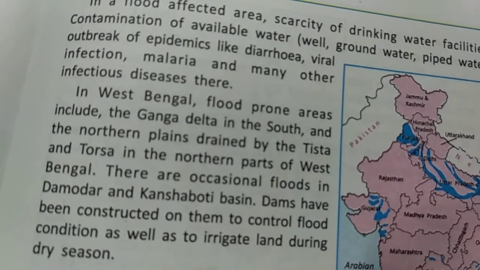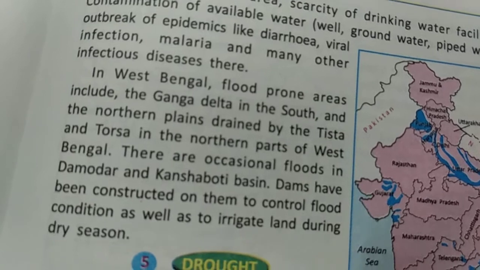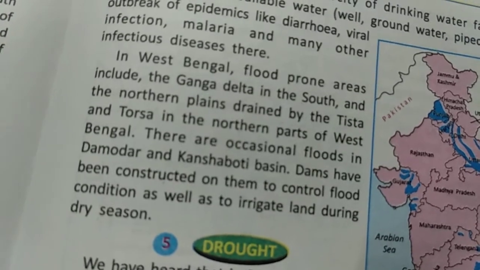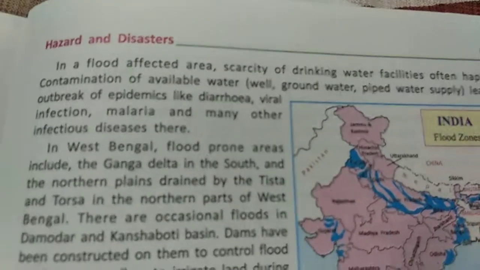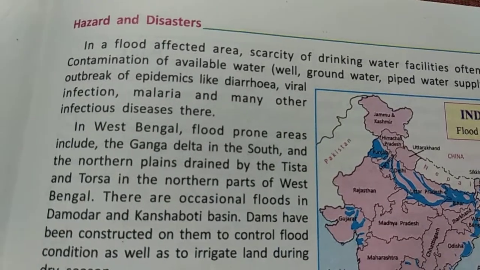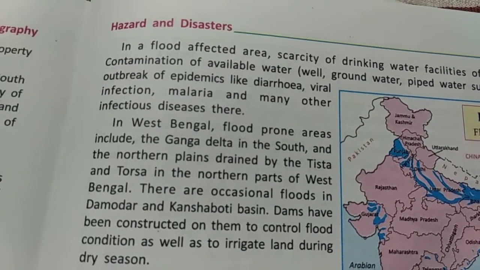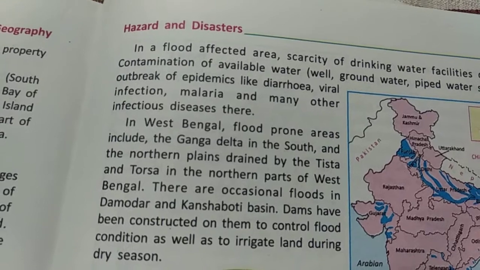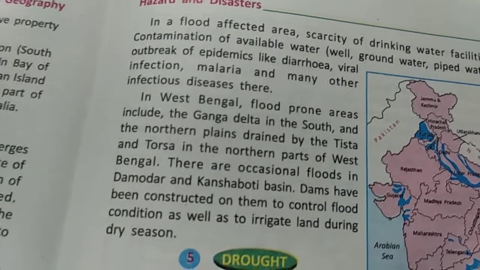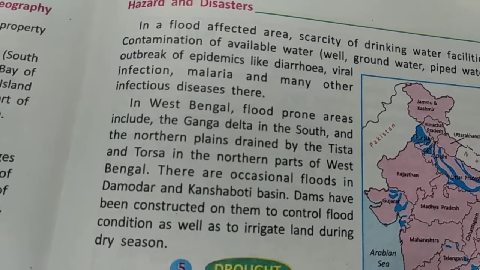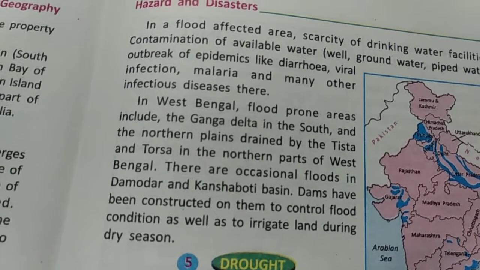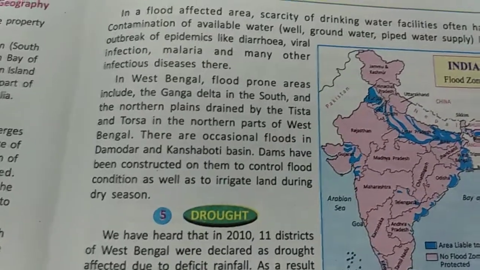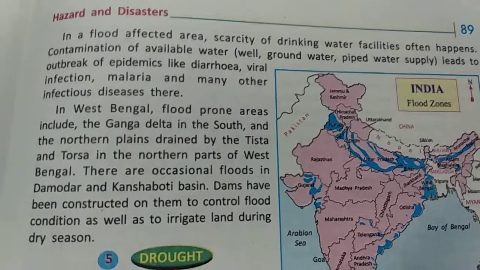During Yash, the Sundarban areas and some other parts where the seawater has entered have destroyed the cultivation over there. So this is a very bad situation after the flood. Contamination is there, and there is a scarcity of water also. If you remember, when there was a flood in Kerala, half of Kerala was underwater, and there was a huge scarcity in Kerala, in Patna also, Bihar also. Because the taps and all those things go underwater, there is a scarcity of drinking water.